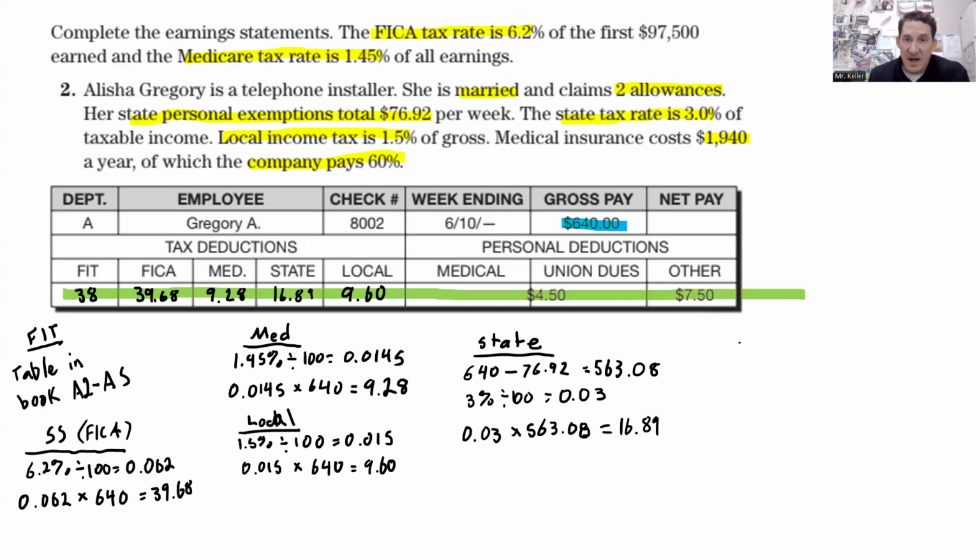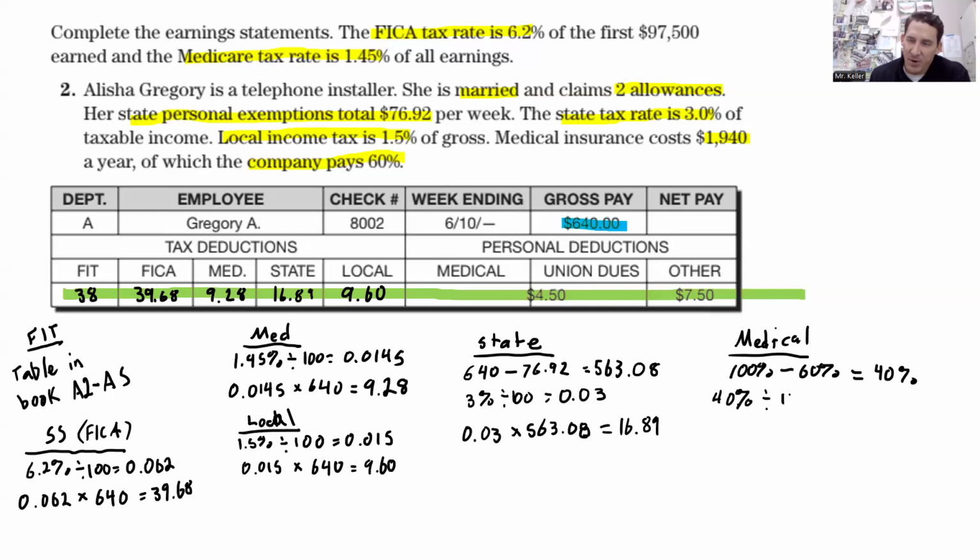All right. And then medical insurance. So since the employer pays 60%, we're going to pay 40%. So just to figure out our contribution, you do 100% minus 60. So the employee's contribution is 40%. You want to change that percent to a decimal.